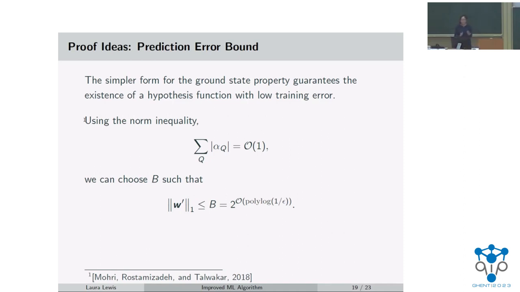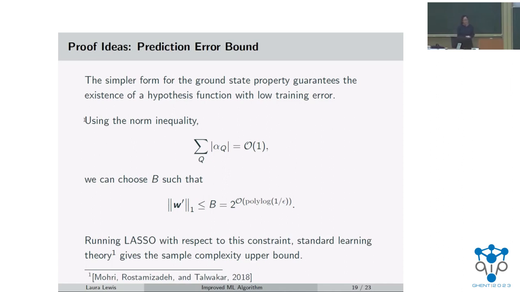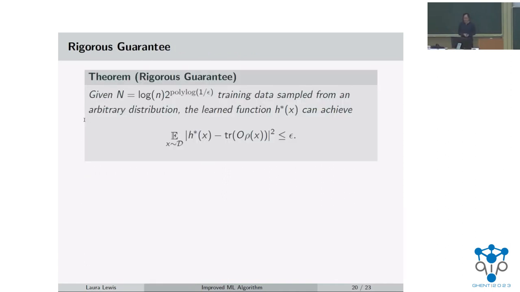And so when we use lasso subject to this constraint, then some standard learning theory, like the textbook I cited here, just gives out the sample complexity upper bound. That's just a result of plugging everything in, and then you can solve for the sample complexity, what it should be. Okay, so again, this is the theorem that I just proved.